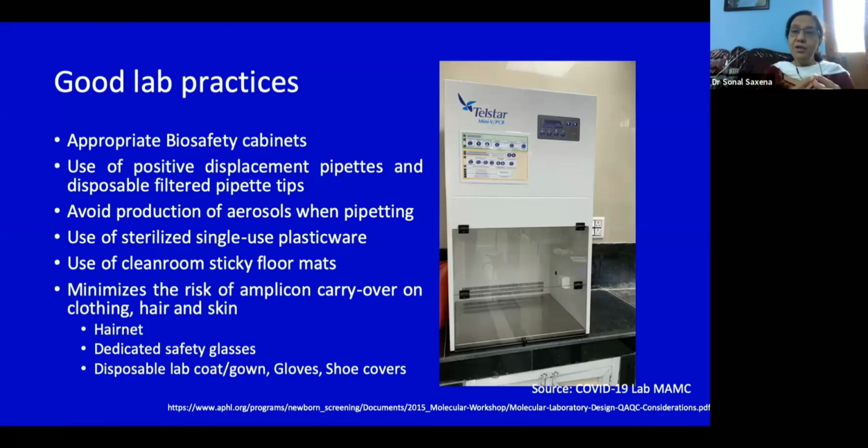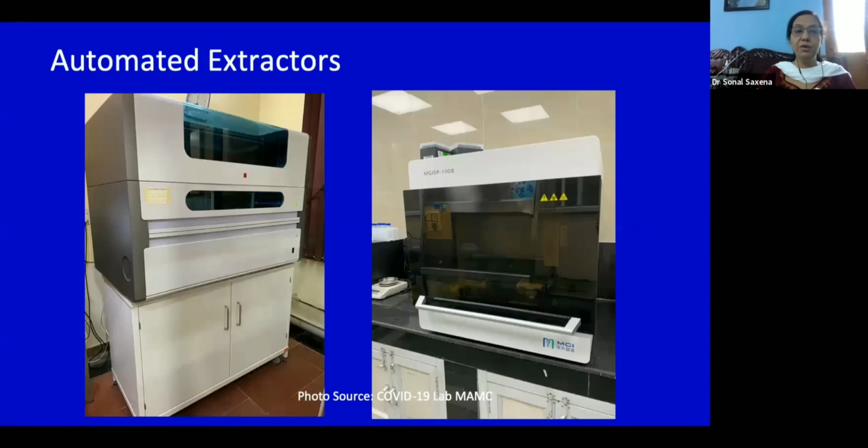Because what usually happens is that people who are working in the master mix area tend to think that they don't have to wear any PPE. So they just wear their apron, which they have been wearing every day. And they have been going around in the whole hospital, in the whole department, wearing those aprons. So that should not happen. They should ideally have a disposable apron or a coat, and they should be working with that.